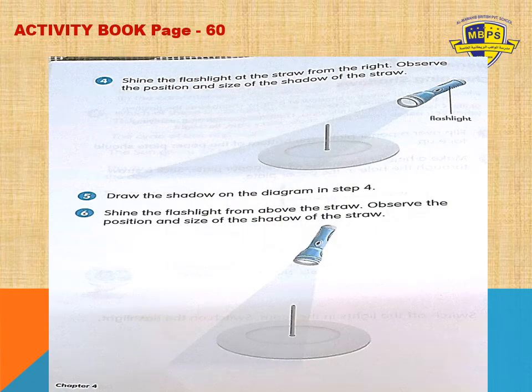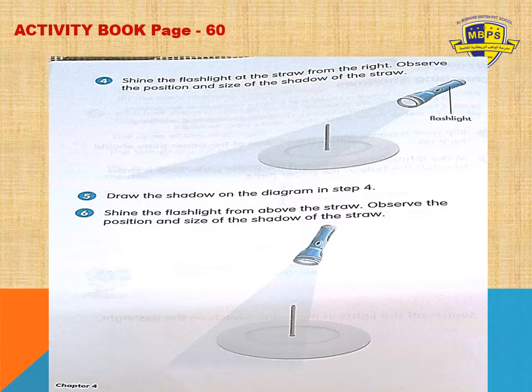Okay students, just open the activity book, page number 60. We did 3 steps, right? First we took the paper plate and put a hole in the center, and then we placed a straw in the center with the help of a tape. After that, you have to switch off the lights in the room and switch on the flashlight, okay? So when you finish putting the straw in the center, switch off the light of the room and flash the light.